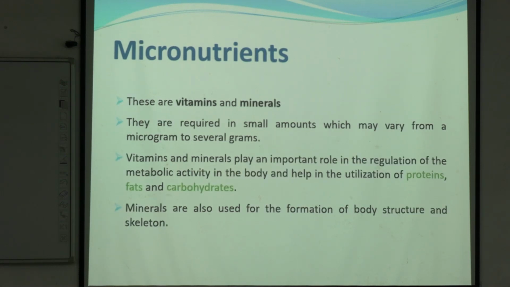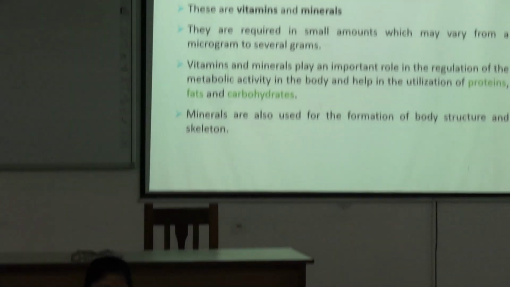Next are the micronutrients. I told about vitamins and different minerals. This is just a revised class. Okay. So the vitamins and minerals play an important role in the metabolism of the macronutrients. And they help as coenzymes of different enzymes, and they act as cofactors. Okay, clear? Next, this is the list of the nutrients required, macro and micro.